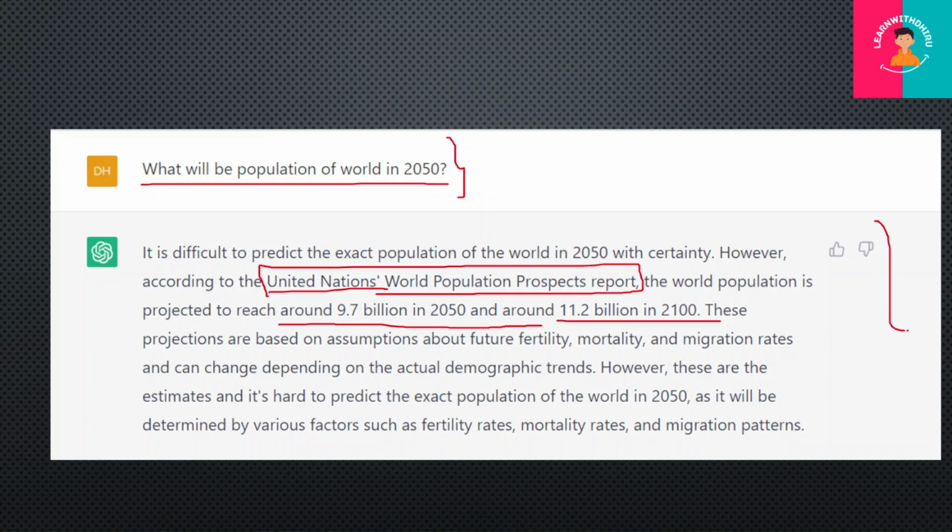So here it is not able to predict, but this time it took help of another report, which was released earlier. According to that, it is showing us the information that in 2050 the population will be about 9.7 billion and in 2100 it will be around 11.2.